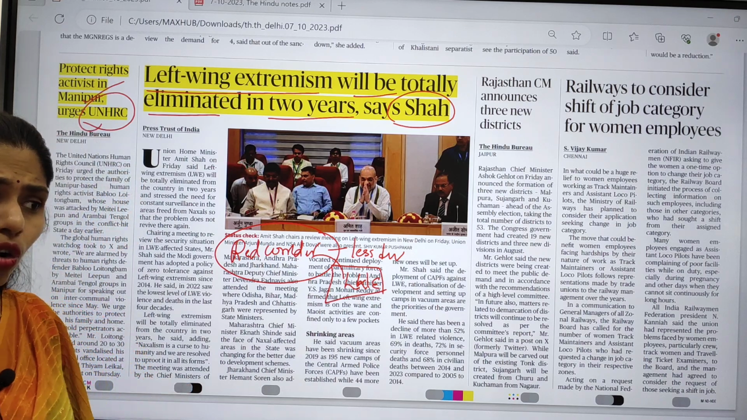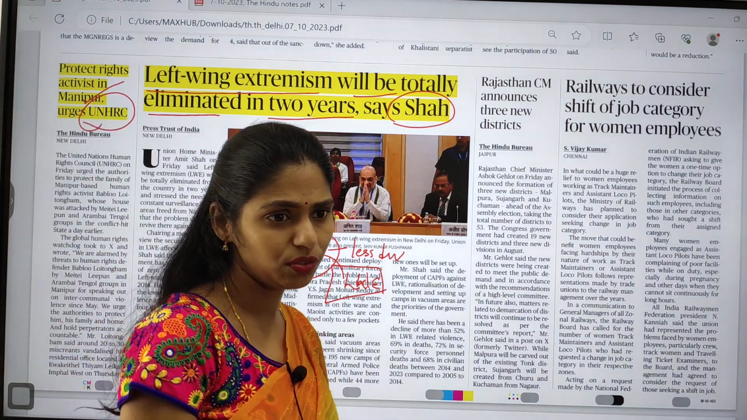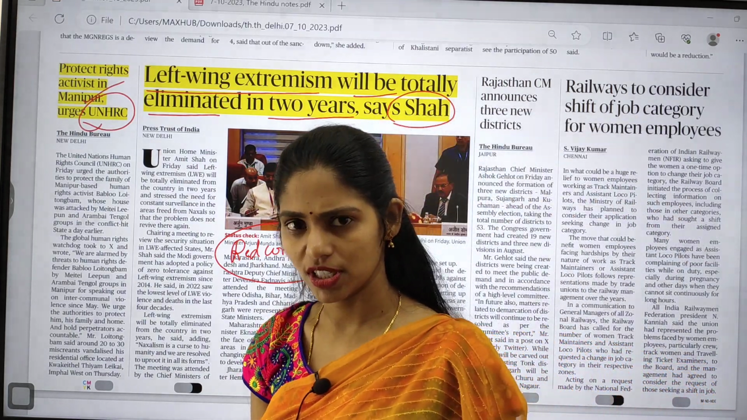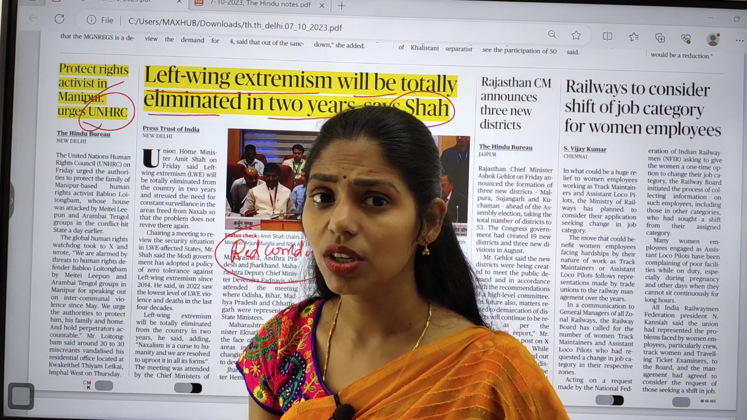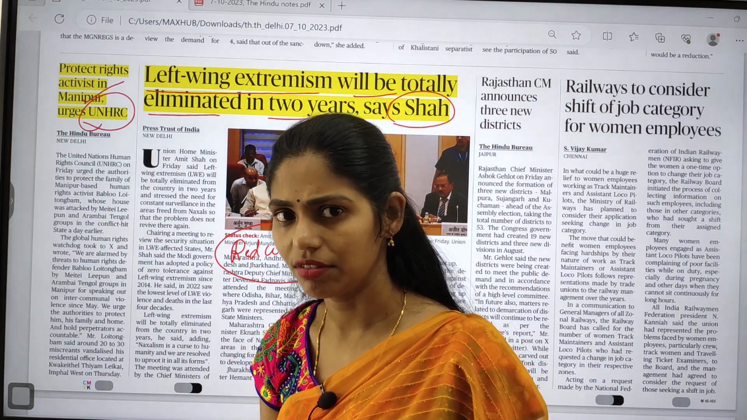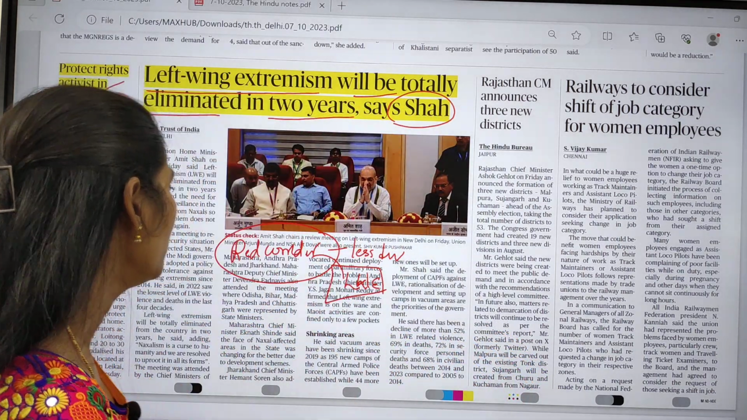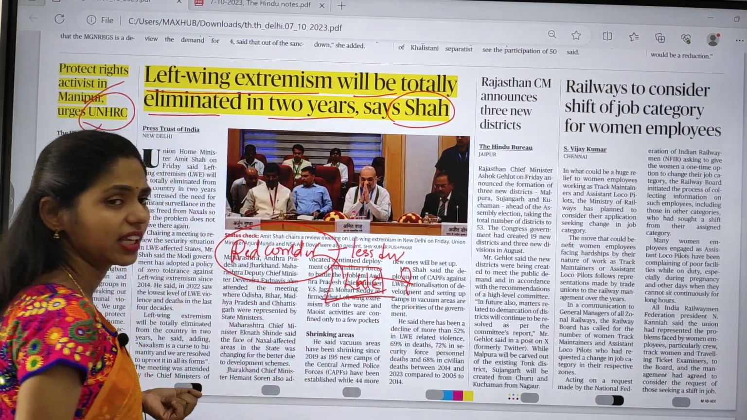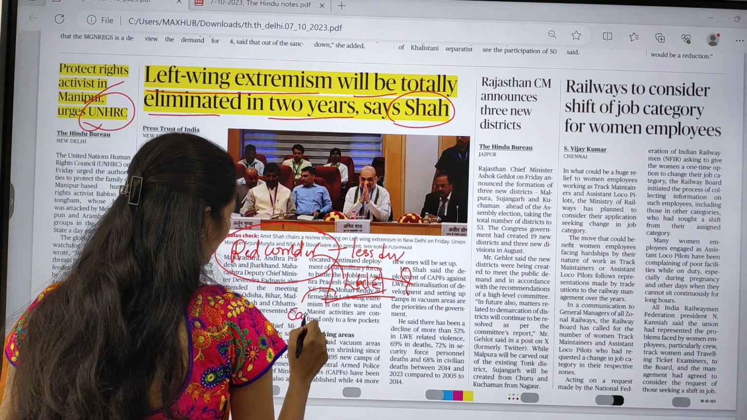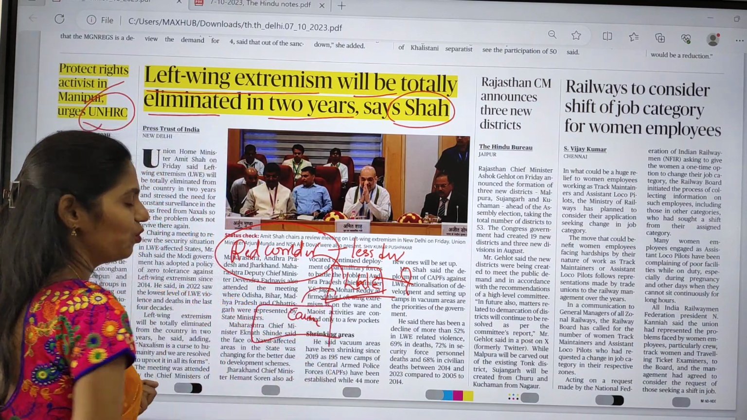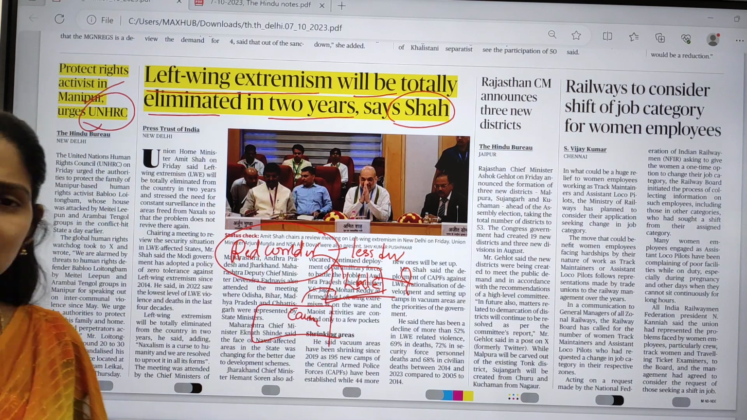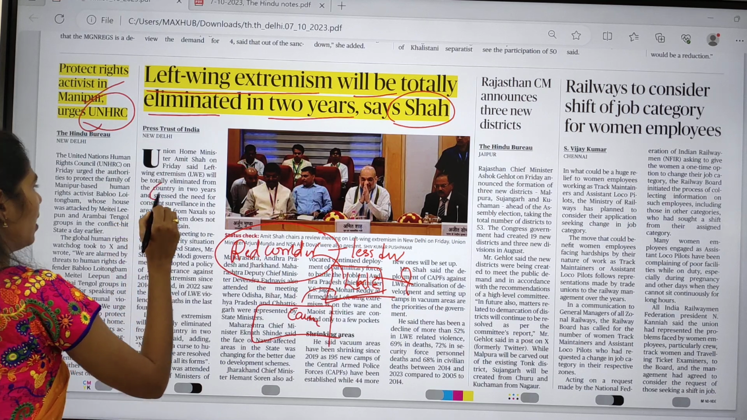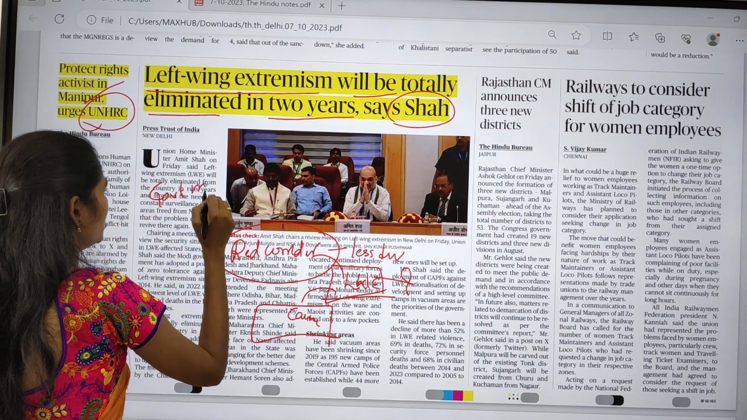So recently our Home Minister gave a statement that in 2022 fewer incidences of left-wing extremism or Maoism were seen, and within the next 2 years we are going to completely eradicate this left-wing extremism. So here you have to focus on what is left-wing extremism and what are its causes. And I want to give you homework: what are the steps taken by the government to address this left-wing extremism? You have to let me know the government measures